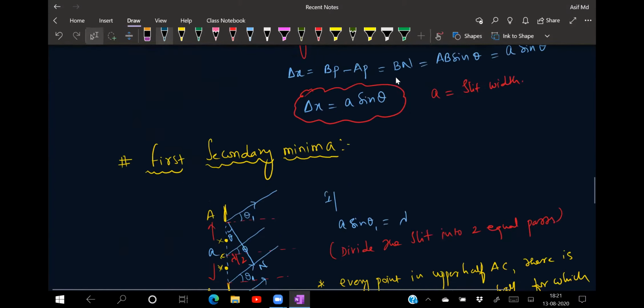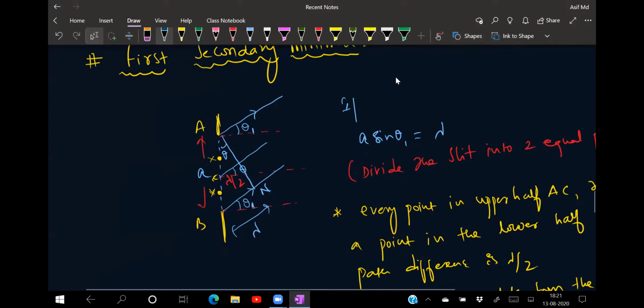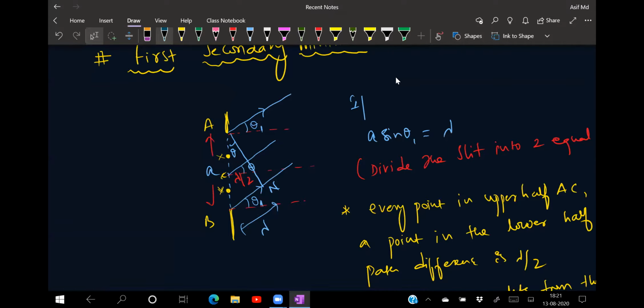Now see here, first secondary minima. If you tell me, sir, instead of taking it as lambda, if you take it as, for example, 3 lambda by 2. Why only lambda? If I'm taking lambda by 2, that also will work. Now see, if you're taking this lambda by 2 here right now, this will become lambda by 4 and lambda by 4.